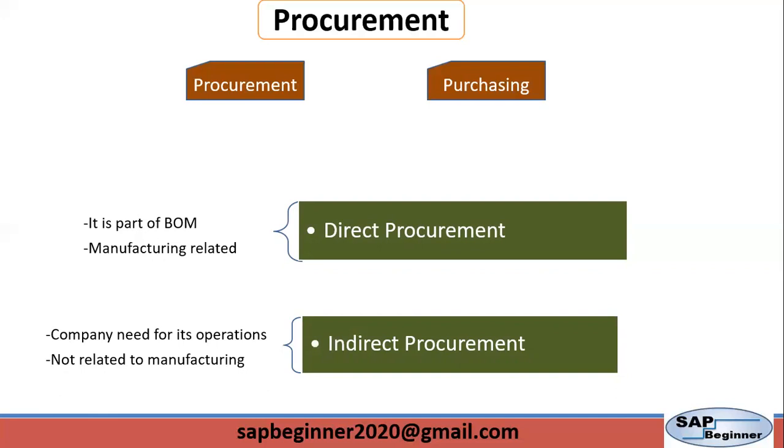That is direct procurement. Indirect procurement covers everything that a company needs for its operation. For example, think about IT staff. We have different services, utilities like gas, electricity, water. All these things are indirect procurement. So basically, indirect procurement is not related to production, but it is required to complete the operation. That is indirect procurement.